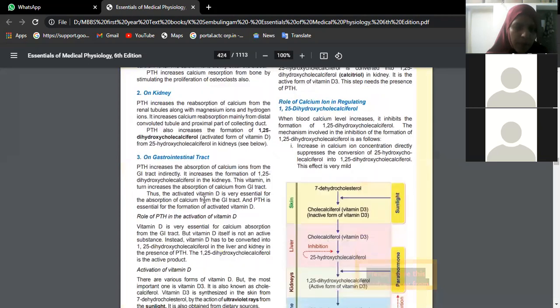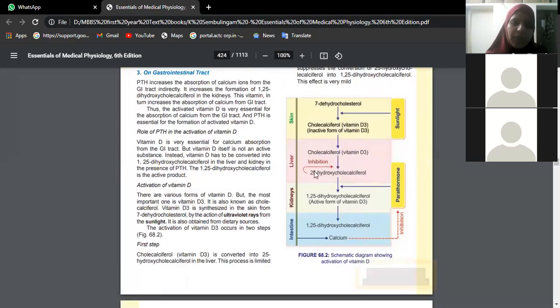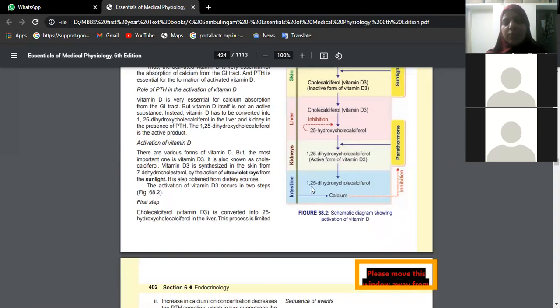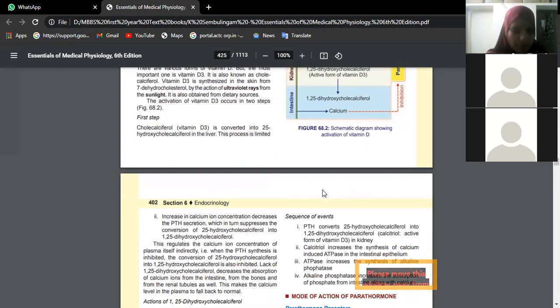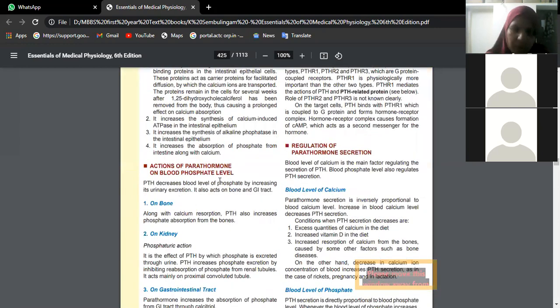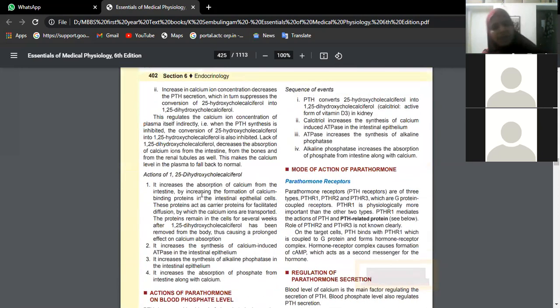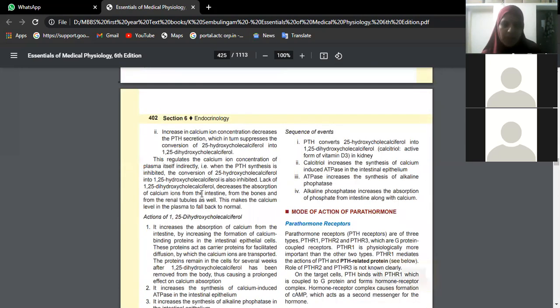Okay, that has been elaborated here. So this is actually vitamin D. In the skin, we have 7-dehydrocholesterol. In the presence of sunlight, it is converted to cholecalciferol, then 25-hydroxy cholecalciferol. Then in the kidneys, it is converted to 1,25-dihydroxy cholecalciferol, which is the active form of vitamin D, which helps in the absorption of calcium from the GIT and also from the kidney. That is all vitamin D only. So those are the functions, beta. That has been elaborated.